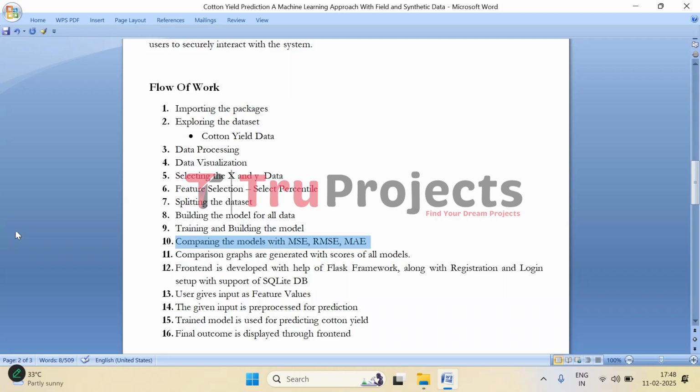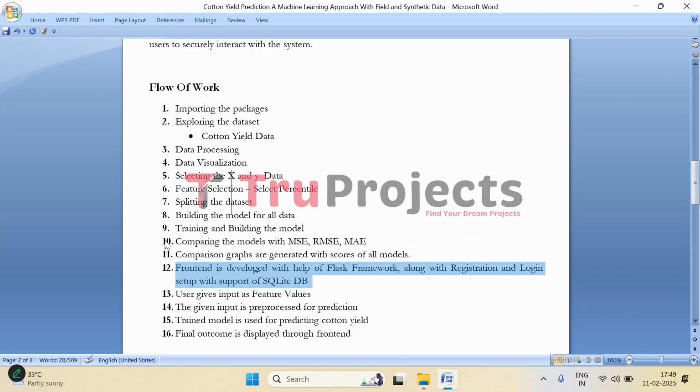And then we evaluate all the models using MSE, RMSE, and MAE. MSE is mean squared error, which measures the average squared difference between actual and predicted values. Then comes RMSE, that is root mean squared error. This is similar to MSE but takes the square root to get an error in the same unit as the target variable. And coming to MAE, that is mean absolute error, it measures the average absolute difference between actual and predicted values. And we compare all of them through graphs.